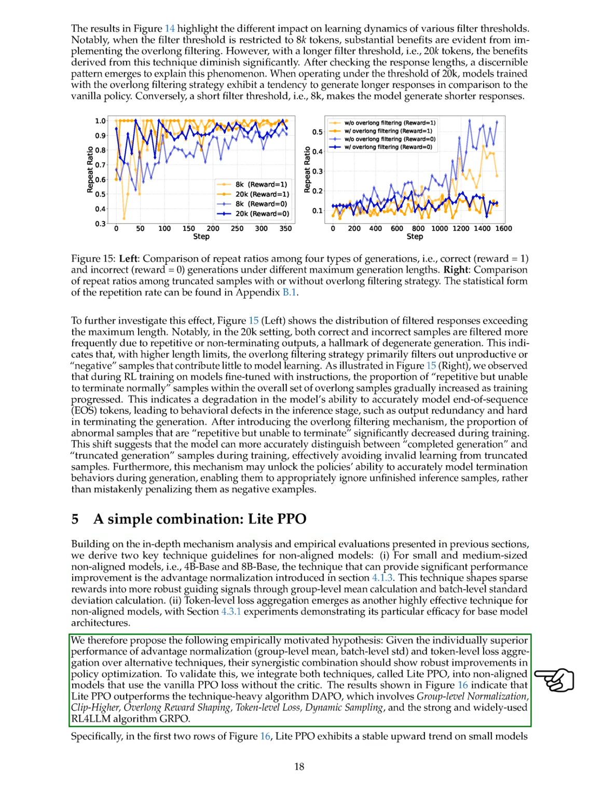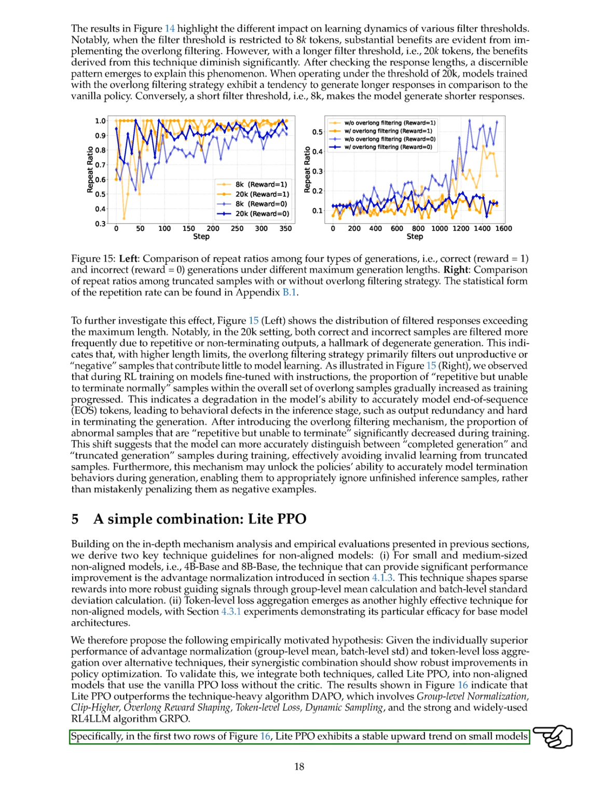We propose that the combination of advantage normalization and token-level loss aggregation should lead to substantial improvements in policy optimization. To test this, we integrate both techniques into non-aligned models using the vanilla PPO loss without a critic, resulting in Lite PPO. Our results show that Lite PPO outperforms the more complex DAPO algorithm, which includes various advanced techniques.